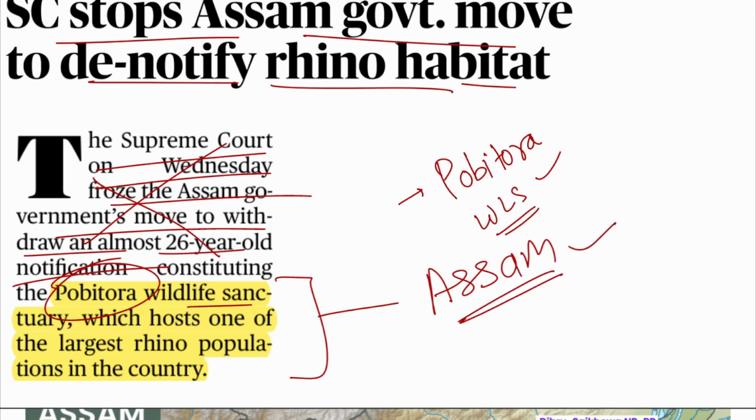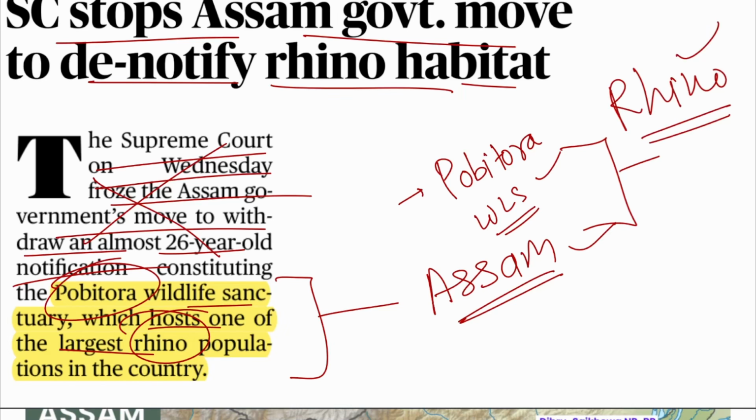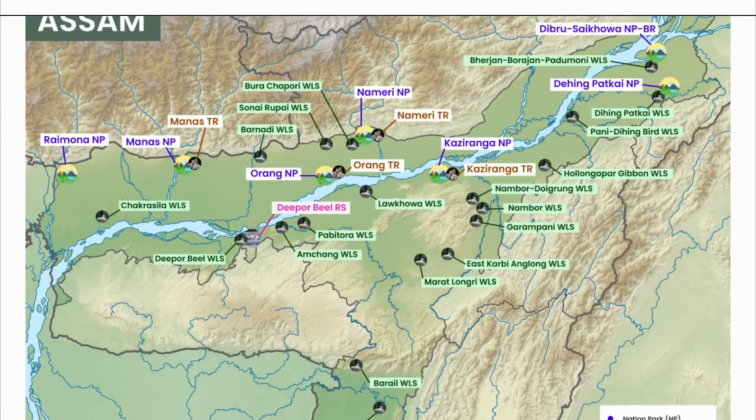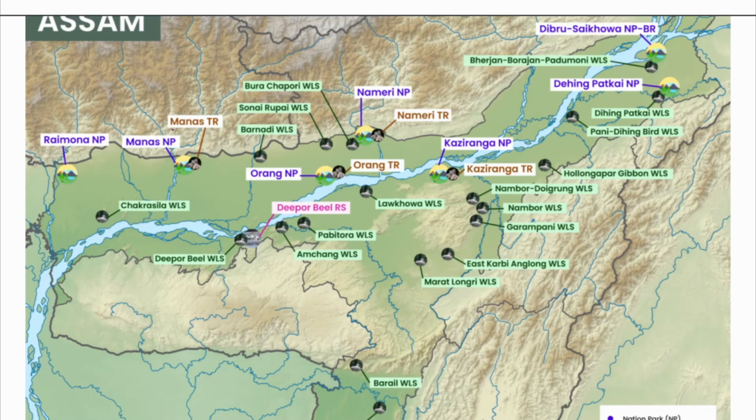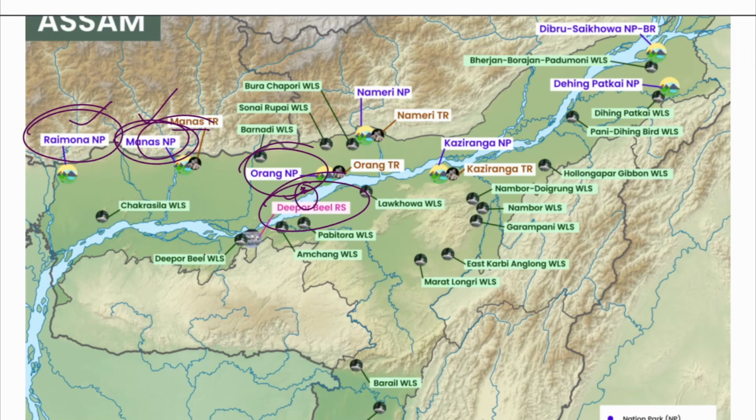We'll also see all other national parks in Assam, and it hosts one of the largest rhino populations. Please remember, Pobitora WLS is in Assam, and it has a rhino population, the Indian rhino population in the country. All right, let us now see various different wildlife sanctuaries. So this is Manas National Park here. Manas National Park, please remember, very important. Raimona National Park, very important. Deeper Beel, this is also very important. Orang National Park is again very important. Deeper Beel is a wildlife sanctuary also. Pobitora that we are talking about is here in Assam.